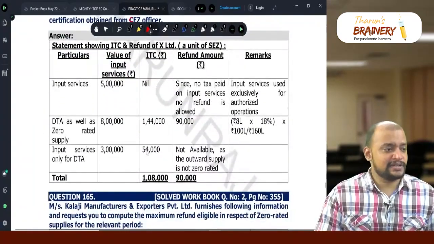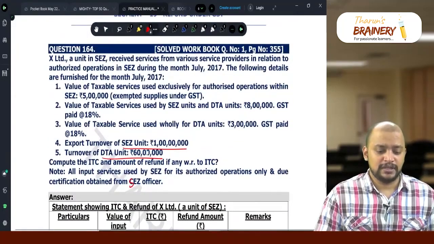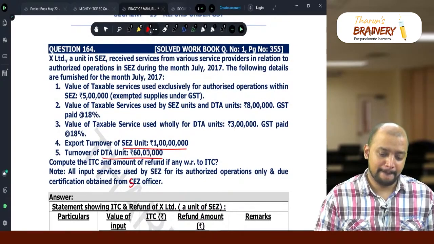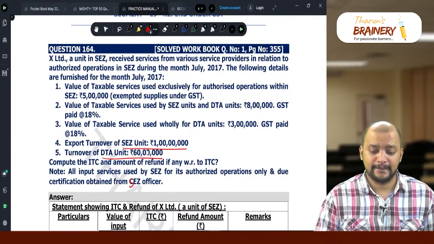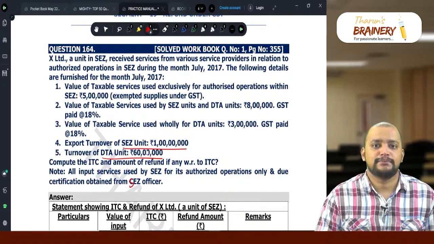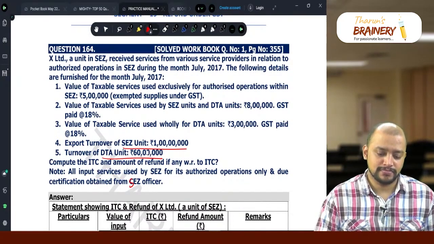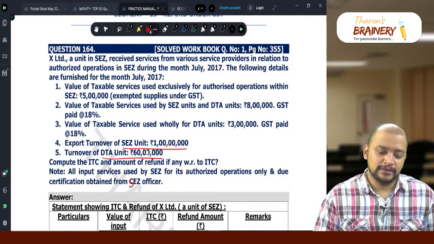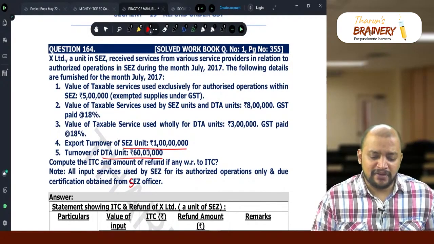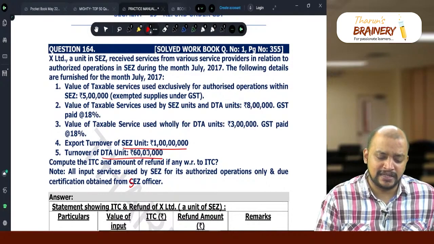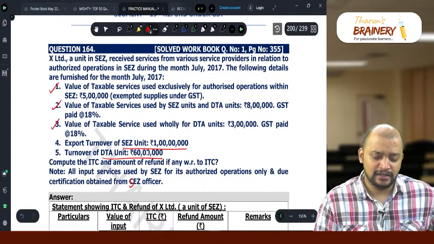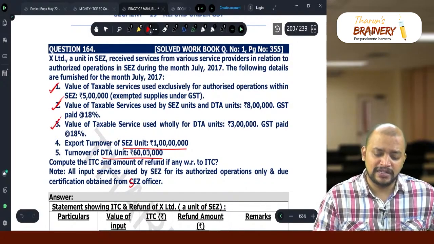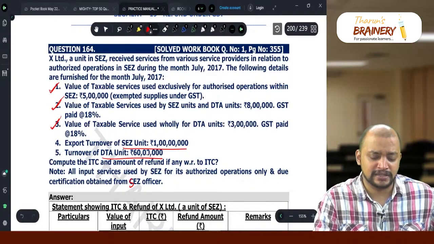Understood here, or any doubt in this? Yes. So point number 2 is the value of taxable services used by SEZ units and DTA units. And point number 3 is taxable services used only for DTA units. Why do we need to remove 3 lakhs from 5 lakhs? These are 3 separate services. This is one service, this is another service, this is yet another service. Why should this 3 lakhs be taken out from 8 lakhs or 5 lakhs?